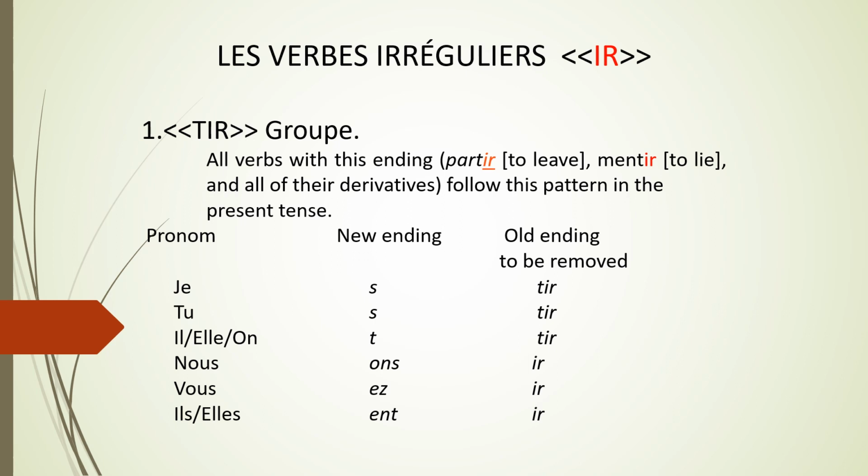Now we are going to do the first group of irregular verbs, that is TIR. All the verbs with this ending, that is TIR, and all of their derivatives follow this pattern in the present tense which is given below. That is, in the singular form, je, tu, il, on, we remove TIR and the endings are S, S, T. But in the plural form, nous, vous, ils, elles, we remove only IR and the endings are ONS, EZ and ENT.